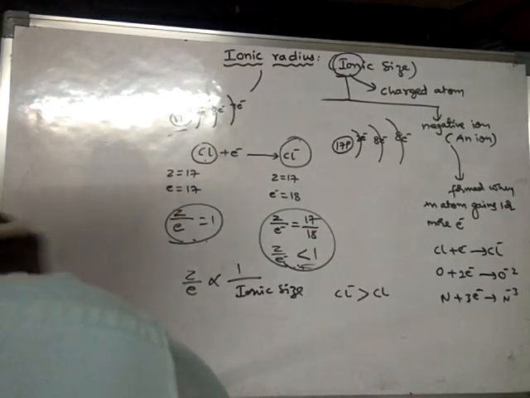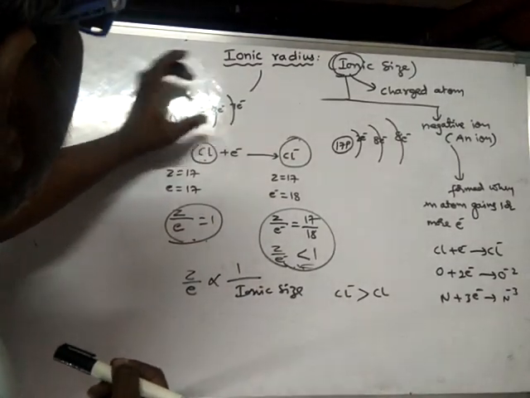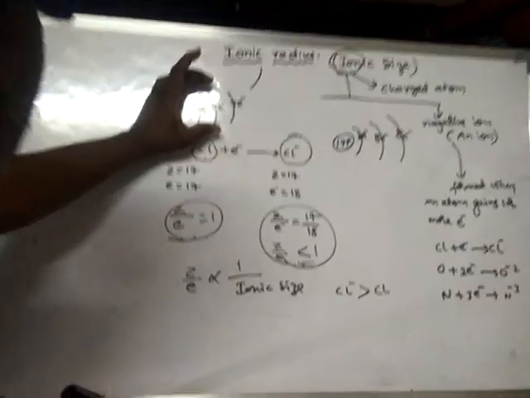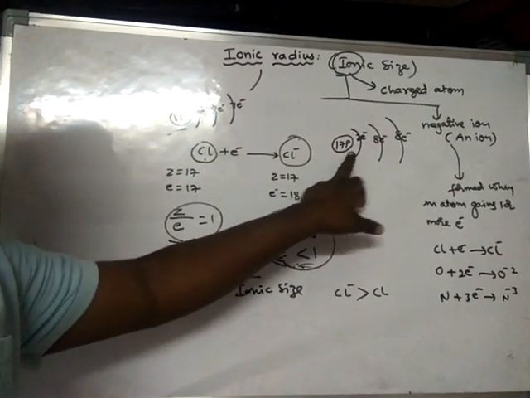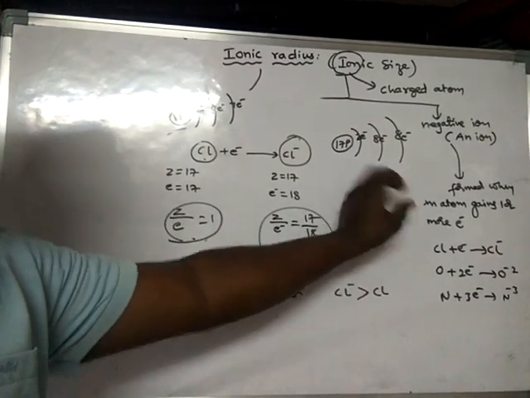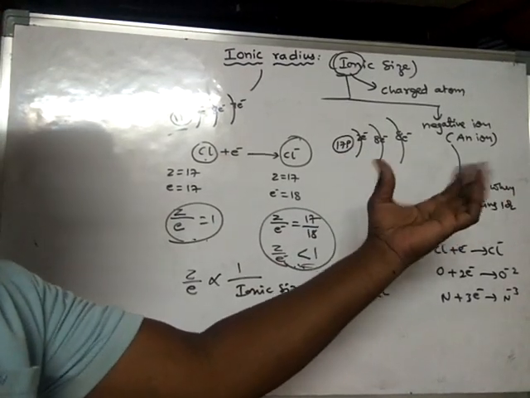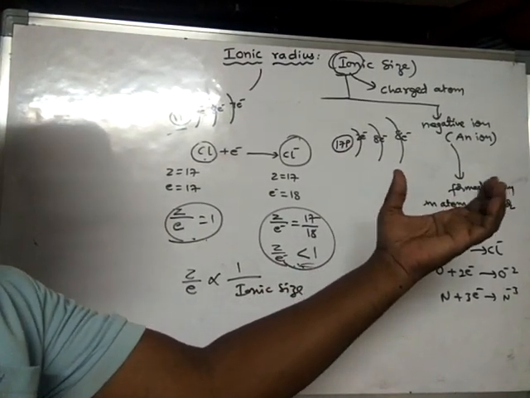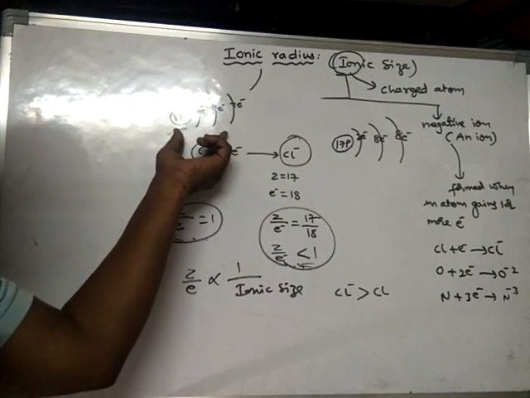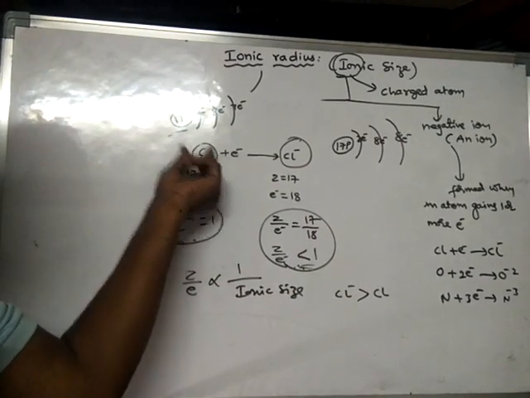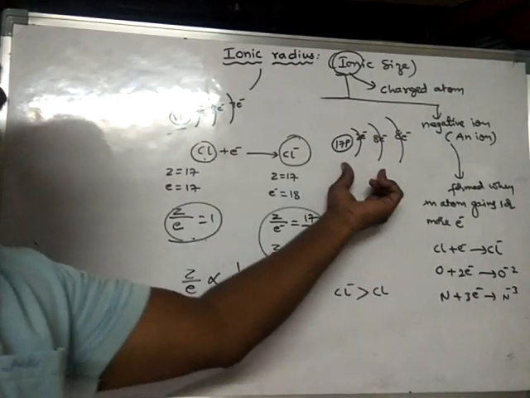So as the number of negative charges are more, the size will increase. There will be an increase in size than the normal atom. So when compared to the size of this chlorine atom, the chloride ion will have more size.